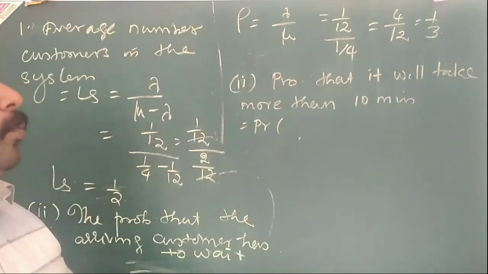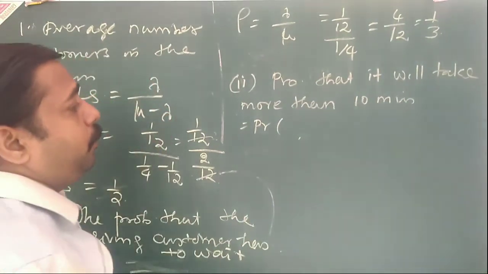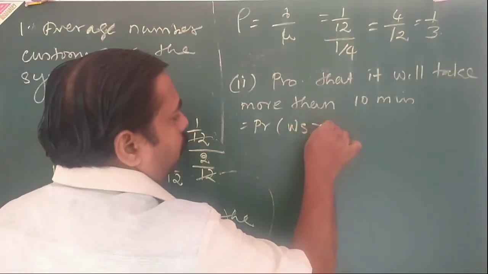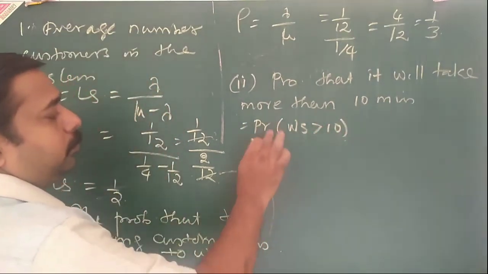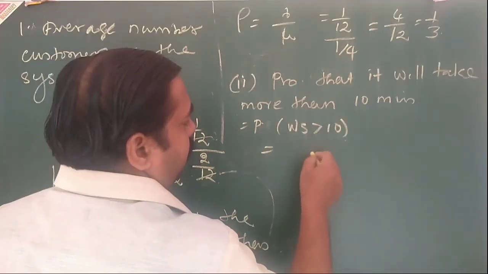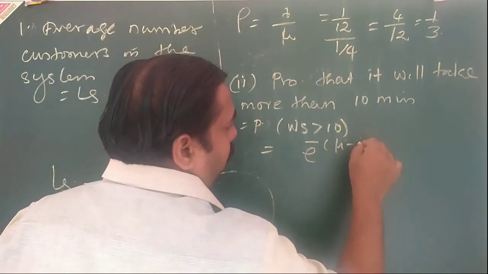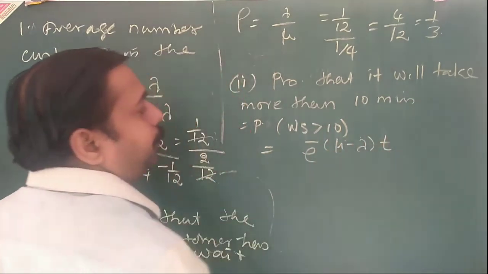That is the probability that it will take more than 10 minutes. The formula is e raised to minus (mu minus lambda) into t.